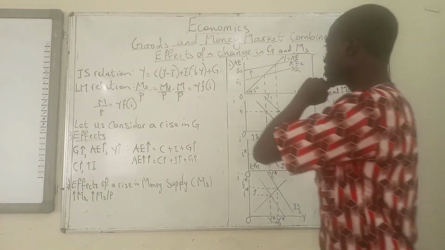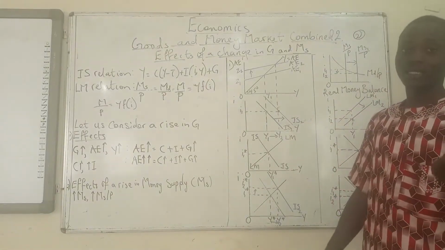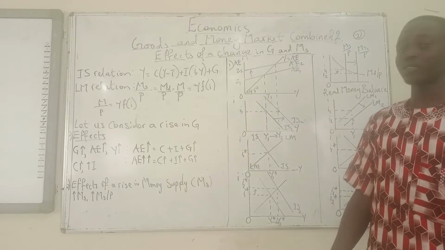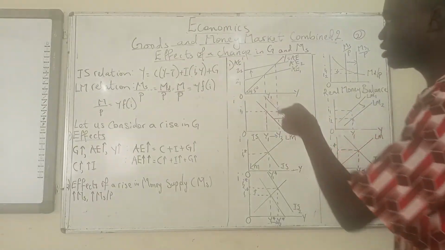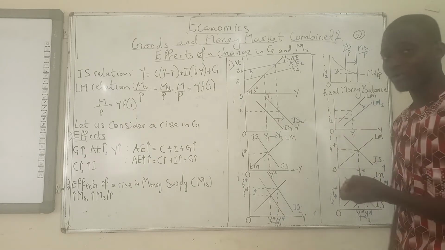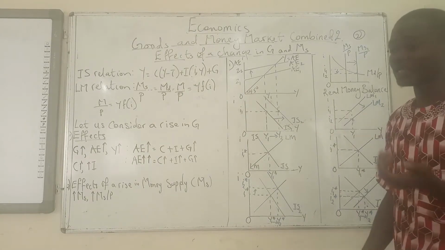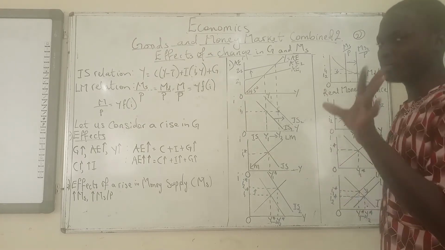So, goods and money markets combined: the effect of a change in government spending and money supply. Let us start with the effect of a change in government spending, specifically an increase in government spending. First, where do we find G? Is G in the IS relation or in the LM relation? Some of you are lost because this is the very first video you are seeing, and you don't know what the IS relation or LM relation is. That's why you have to go back to those previous classes. They are not big deals anyway.